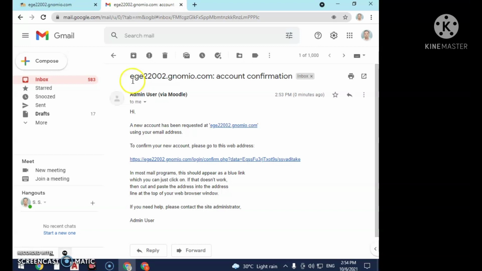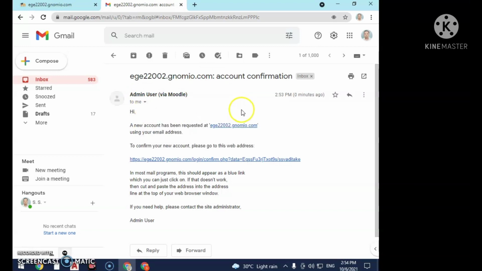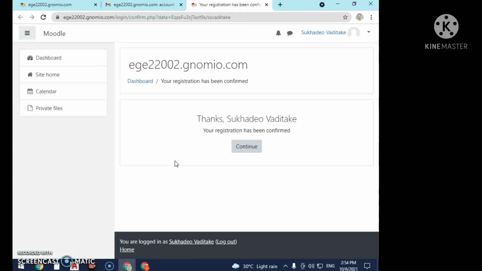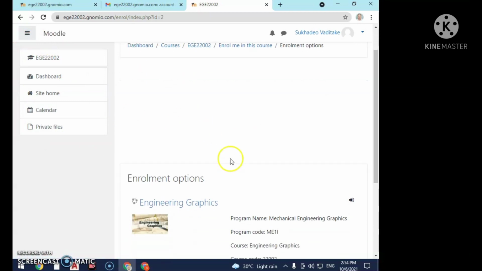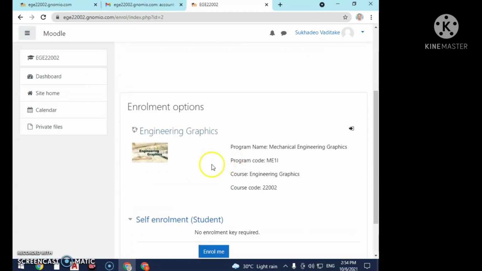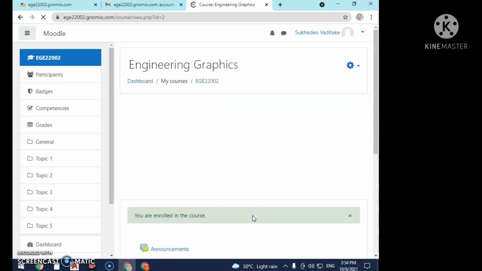Means for this course admin user via Moodle sent you a message. So click this link. Then now your registration has been confirmed. Now such type of screen will be observed. So just you have to click this button, that is enroll me. Now you are enrolled for this program.